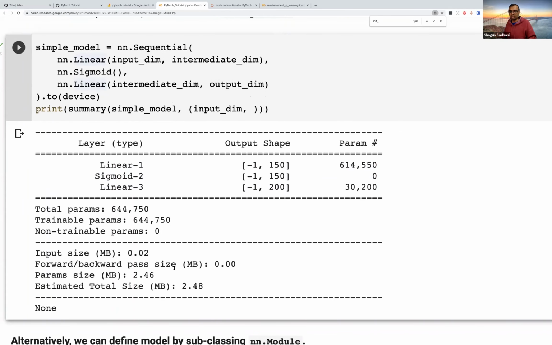Are you guys familiar with the linear model? It's basically the same W transpose X plus b. Earlier, at some point, we were writing it by hand. Then we started using this functional. And now we are looking at the nn.Linear piece, but this is basically a simple W transpose X plus b. Does this piece make sense? If not, I'm happy to break it down a bit more and talk more about this piece.